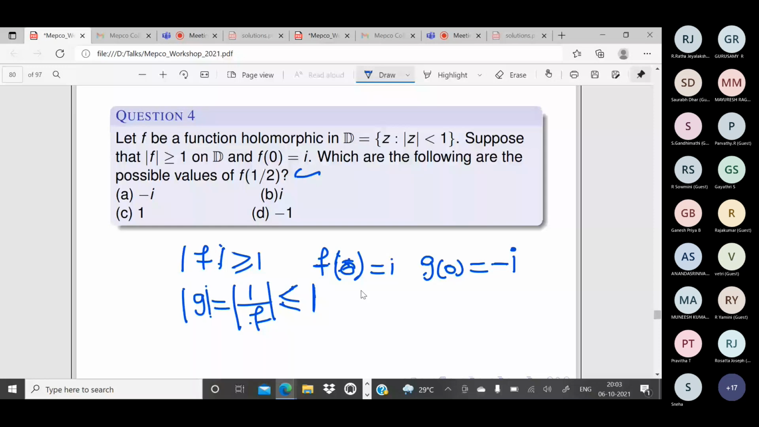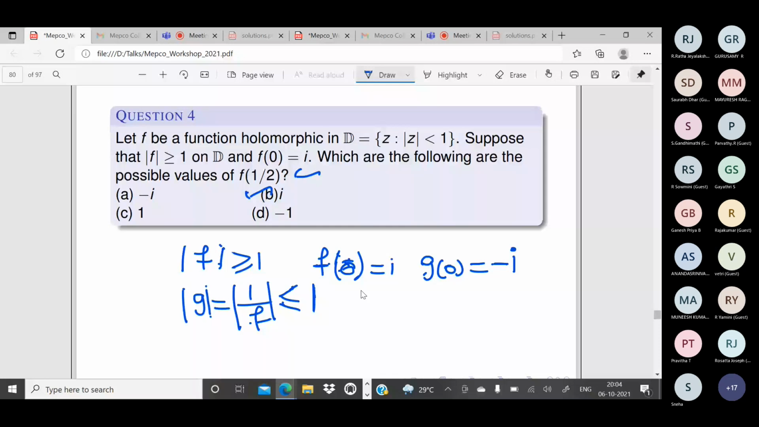So what is f of 1 by 2? It will also be equal to i. So f is a constant function, f of 0 equals i, and f of 1 by 2 will also equal i. That's all, so very easy. Is that clear to everyone? Yes, use the maximum principle.